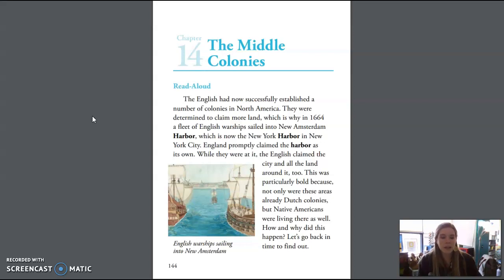While they were at it, the English claimed the city and all the land around it too. This was particularly bold because not only were these areas already Dutch colonies, but Native Americans were living there as well. How and why did this happen? Let's go back in time to find out. This caption says English warships sailing into New Amsterdam.